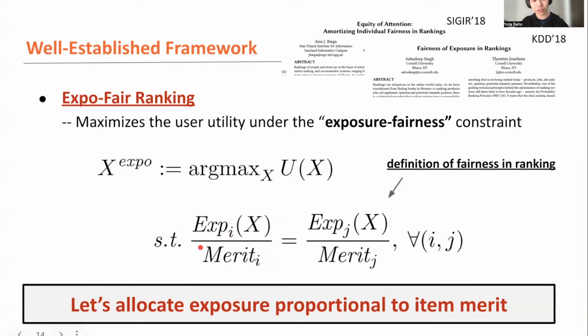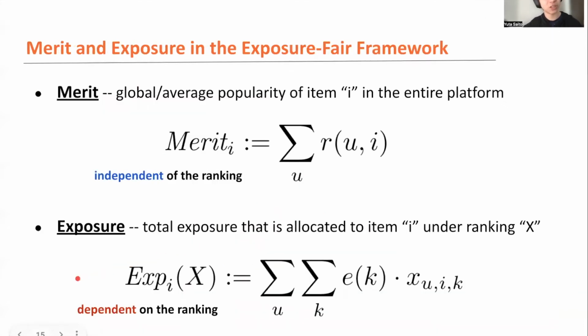So let me define more precisely what merit is and what exposure is. That's actually very simply defined. The merit is just the global or average popularity of an item I in the entire platform. This is defined independent of the ranking X. It is defined uniquely for each item, by just taking the sum of the relevance function over every user in the entire platform. So this is just the popularity of each item I.